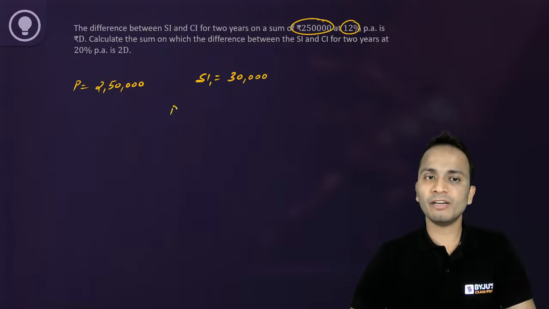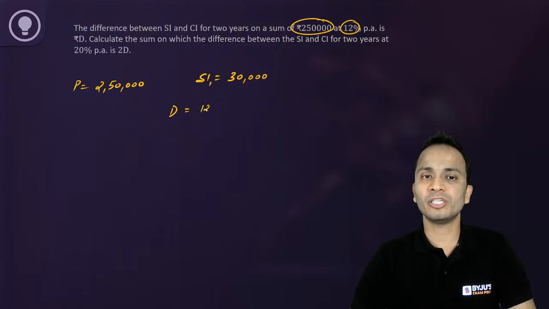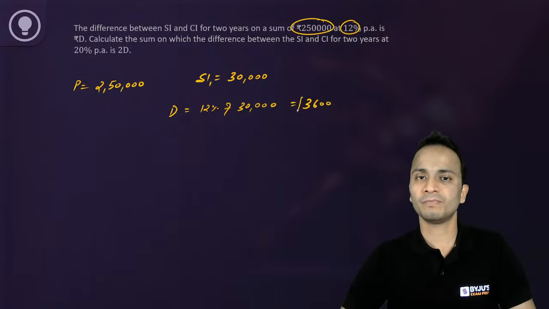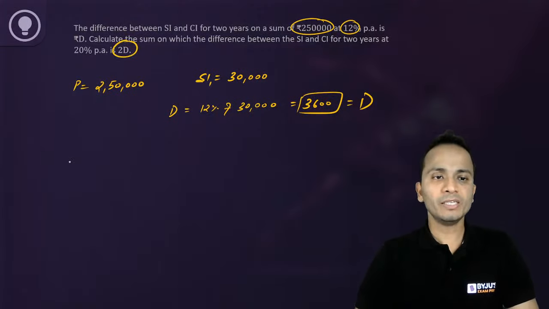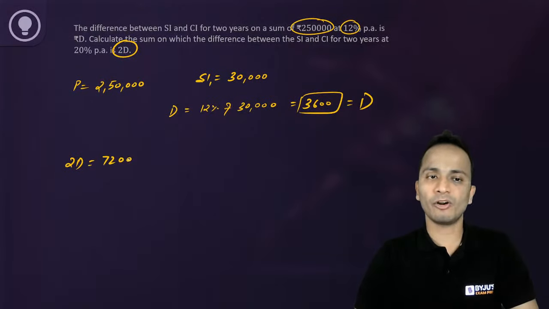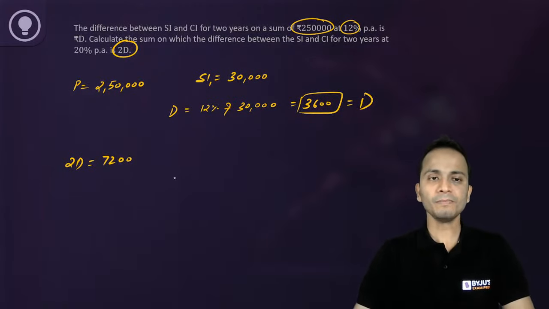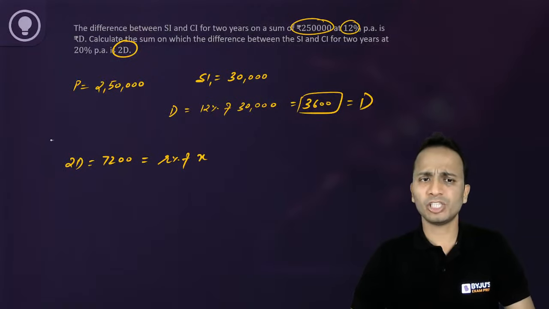Okay. So the difference between SI and CI for 2 years will be R%, that is 12% of this value, which is 12% of 30,000. All right, and this will come out to be 3,600. So 3,600 is the value of D. So what will be 2D? Twice of D will be equal to double of this value, that is 7,200. All right, twice of D is 7,200. Now this value is equal to R% of, I'll say X, which is the second case.